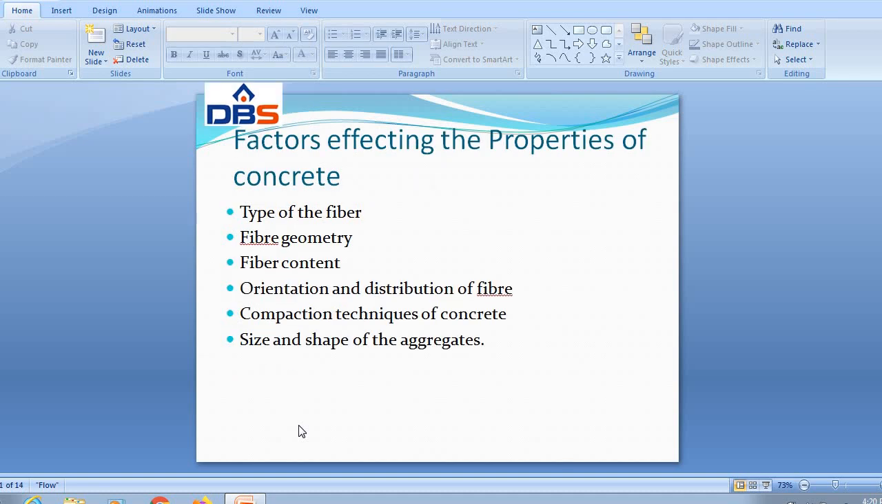Factors affecting the properties of the concrete: first, type of fiber geometry, fiber content and orientation, distribution of fibers, mixing and compaction techniques of the concrete, and size and shape of the aggregates used in the concrete. Depending upon these factors, we can change the material properties, and the tensile strength or compressive strength may vary according to the conditions.